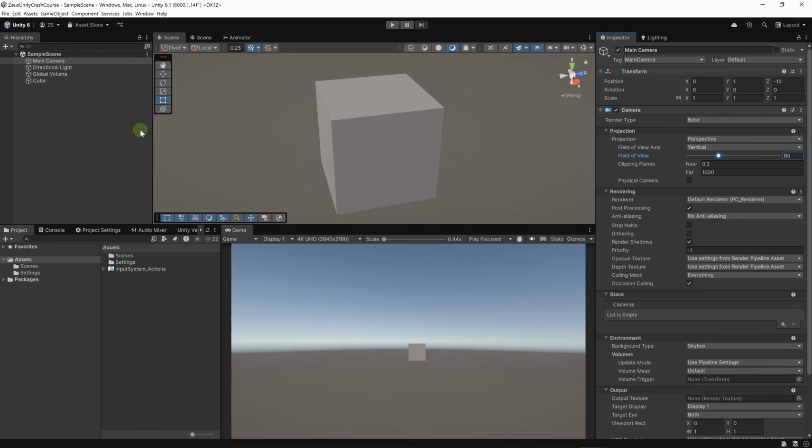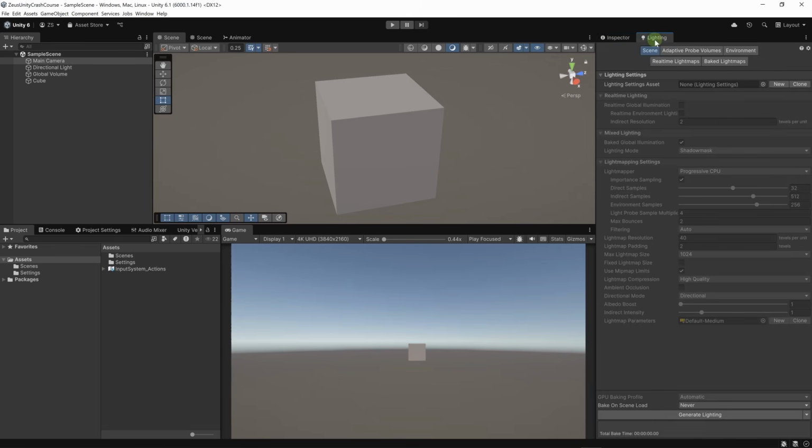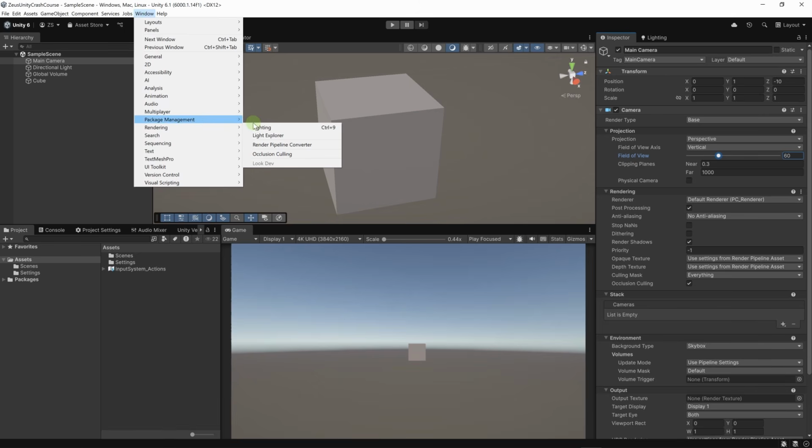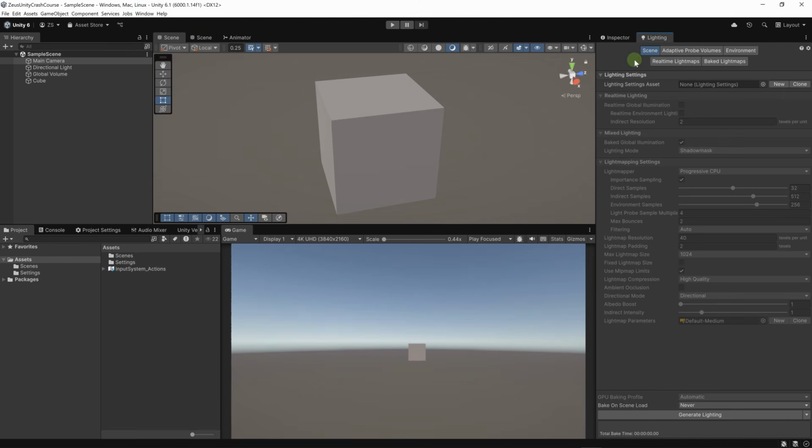Now I said that a scene has a list of objects, but it also has more parameters. Here we can access the Lighting tab through Window, Rendering, then Lighting. By default, it's not present.